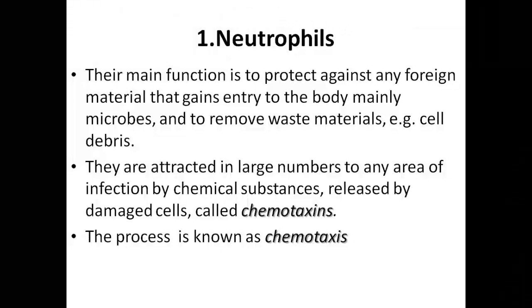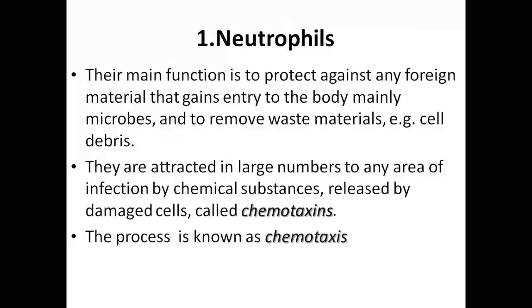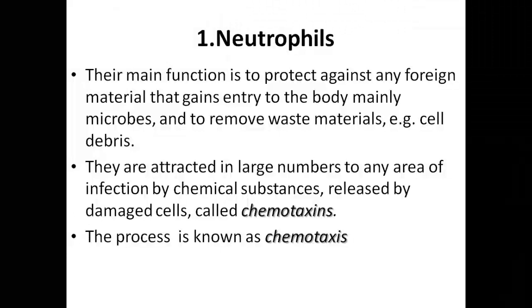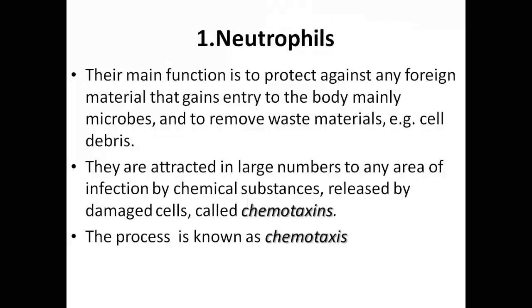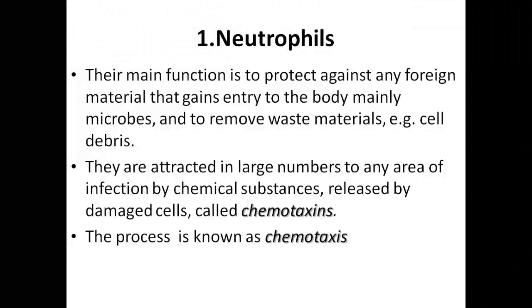So anything that has gained entry within the body through any means, any pathology or any pathogenesis, these are the ones that are responsible to eradicate, to remove them. But not only to remove the microbes, but also to remove the debris as a result of the fighting between the microbes or the debris of the cells. You can see later how it is.